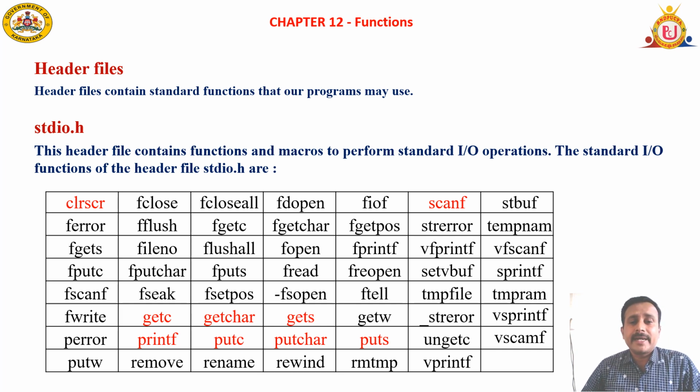Suppose if we use this header file, we can make use of the clear screen option.